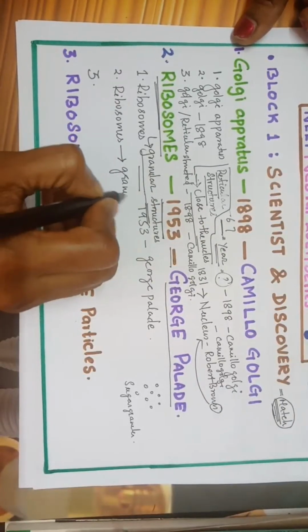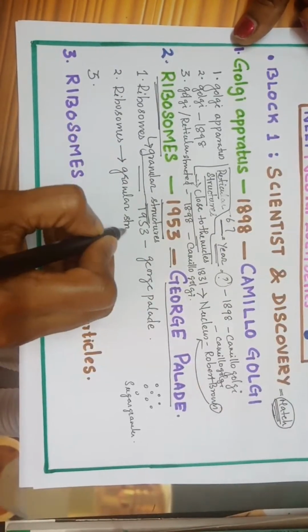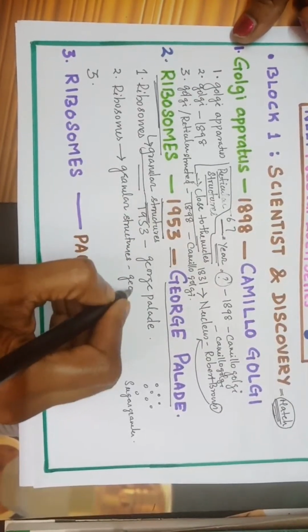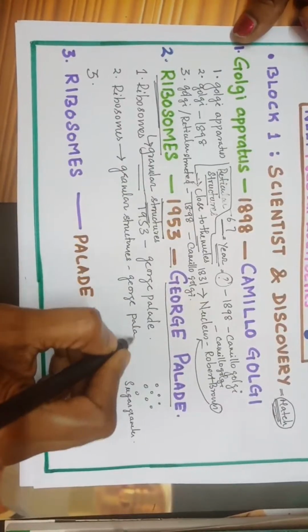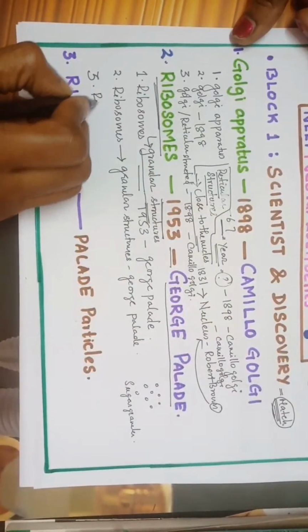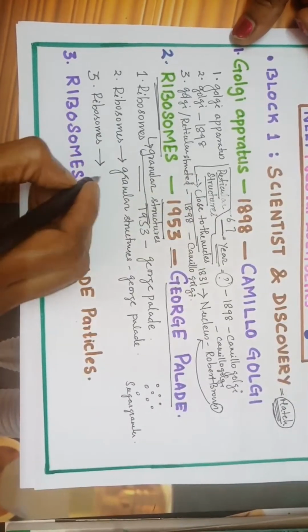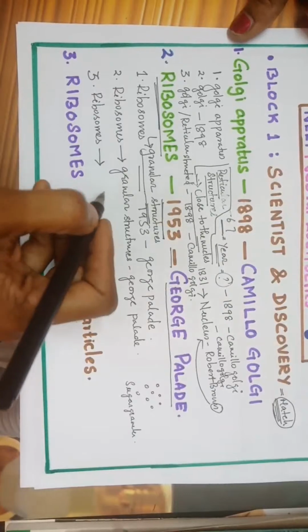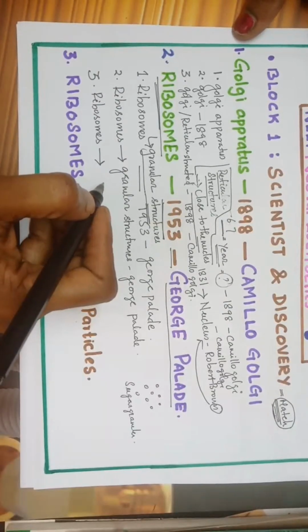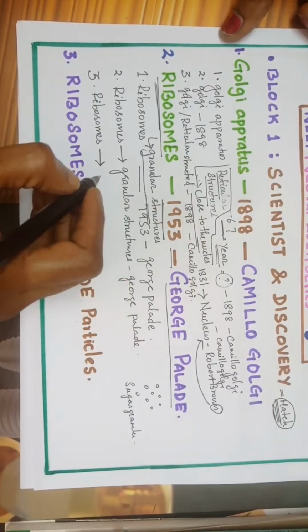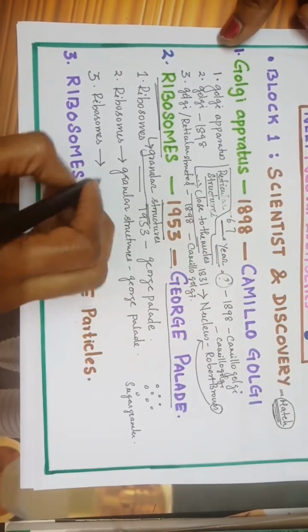Ribosomes, they are granular structures discovered by George Palade. Ribosomes are of two units. Name the smaller and the larger unit. 50S and 30S is equal to how many? We saw already, we shouldn't add it. It is a sedimentation coefficient. So it is 70S, which is seen in a prokaryote. And 80S is seen in a eukaryotic cell.